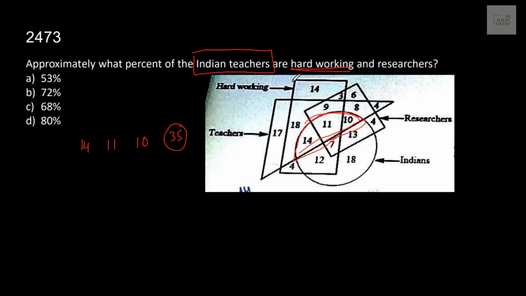Hardworking is this rectangle, and the area common with the rectangle and this red shaded portion, we can see it is 14 and 11, which also falls in this rectangle. So these people are hardworking also. And researcher, if we look at this square, 11 and 10 are falling in this shaded portion.